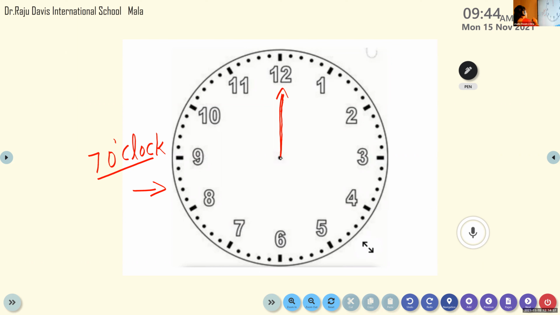Our hour hand, the time is 7 o'clock. 7 o'clock. So where I need to draw the hour hand? Which number? Yes, 7. Very good. So when you are drawing the hands, you should be careful. If you draw the minute hand like this long, then our hour hand should be less than that. Okay? Not bigger than the minute hand. The hour hand will be less than the minute hand.